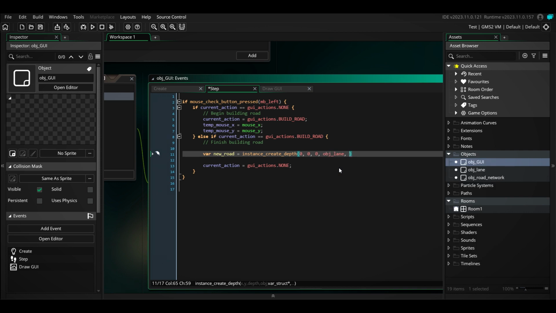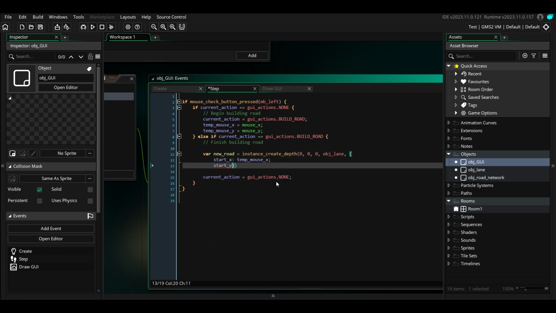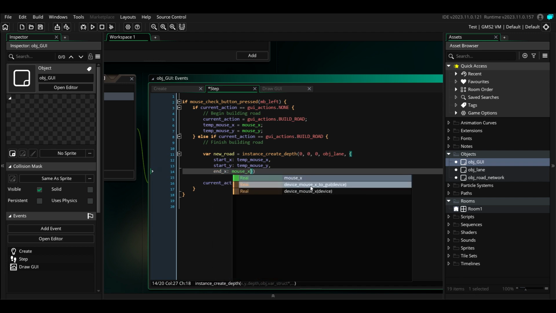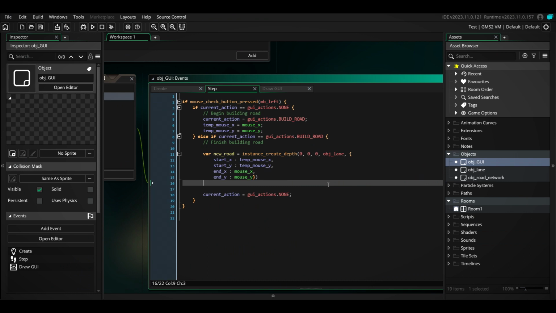And then we have the var struct, and we will write it like this. Okay, and then we will push this into our road network.